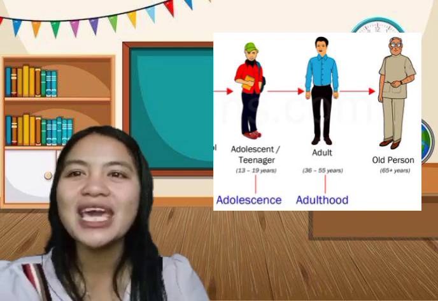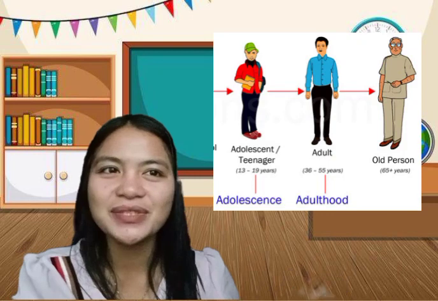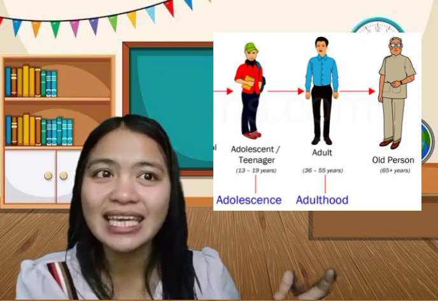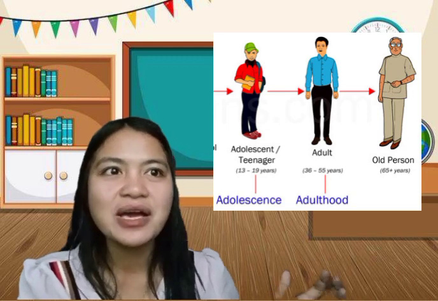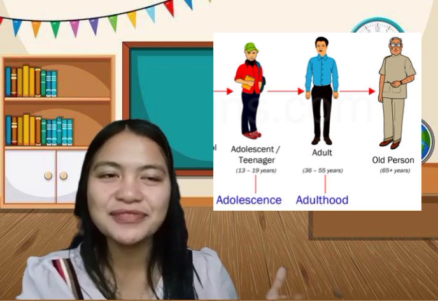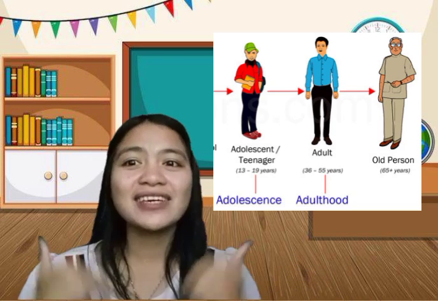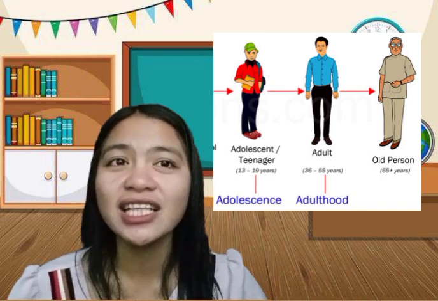And last, we have old age, which refers to ages nearing or surpassing the life expectancy of human beings and is the end of the human life cycle. Okay, so that's the life cycle of humans. Alright, so are we done with the human life cycle?